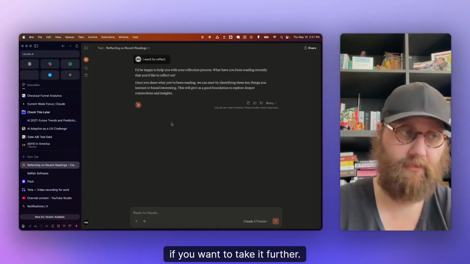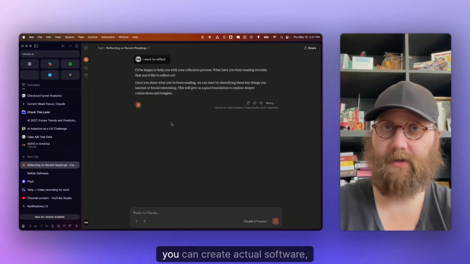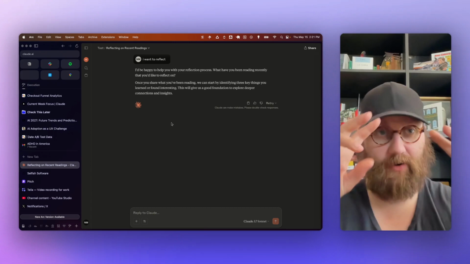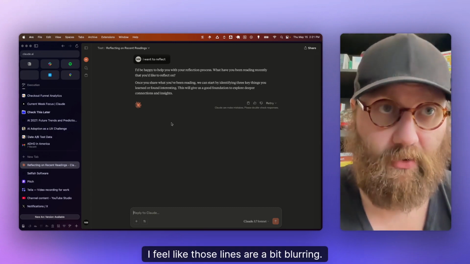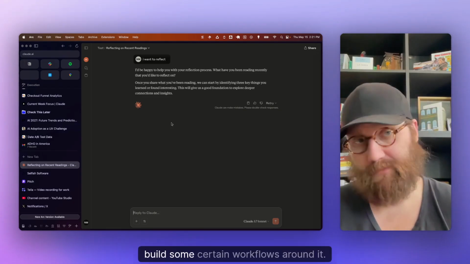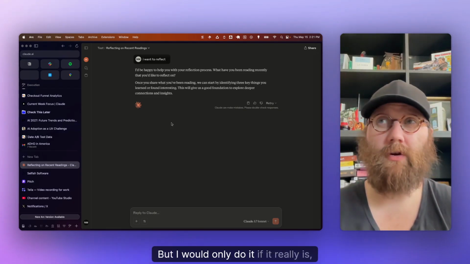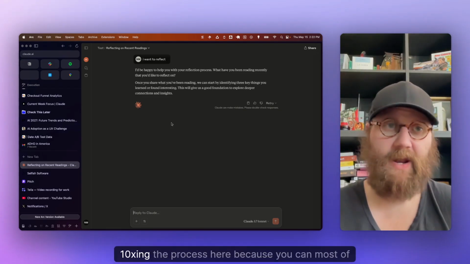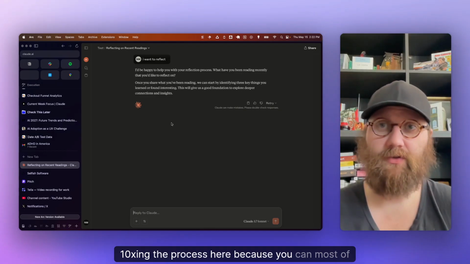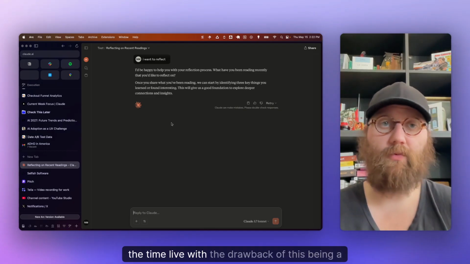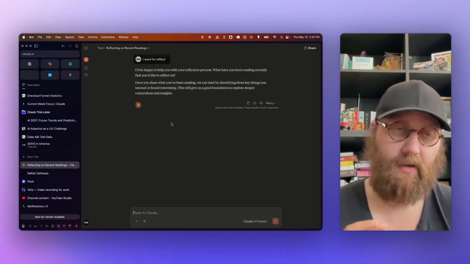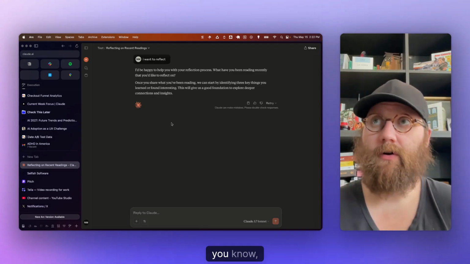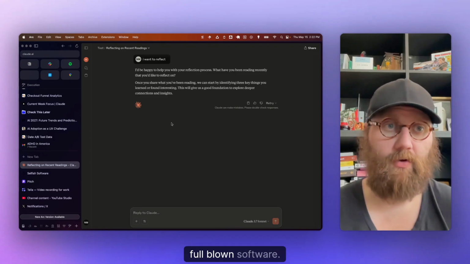If you want to take it further, you can use something like V0. You can create actual software, whatever software means, right? Like I feel like those lines are a bit blurring. Build the UI around it, build some certain workflows around it, but I would only do it if it really is 10xing the process here, because you can most of the time live with the drawback of this being a chat-based system or limited workflow over creating full-blown software.